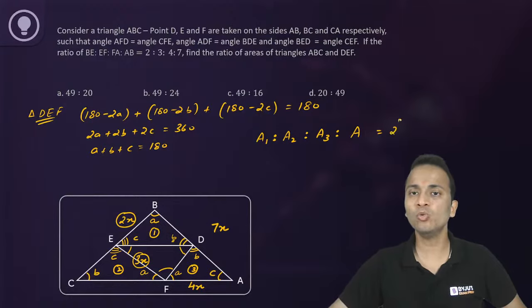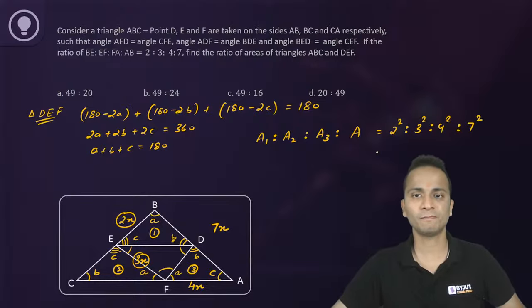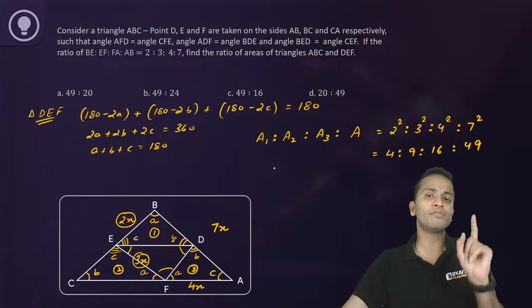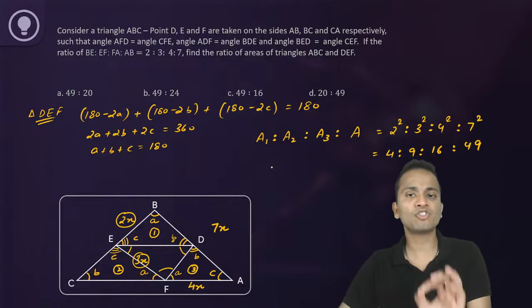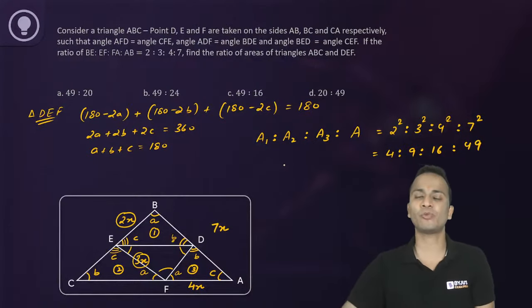So that means 2 square is to 3 square is to 4 square is to 7 square. So the ratio will be 4 is to 9 is to 16 is to 49. This will be the ratio of the first triangle, second triangle, third triangle, and the biggest triangle.